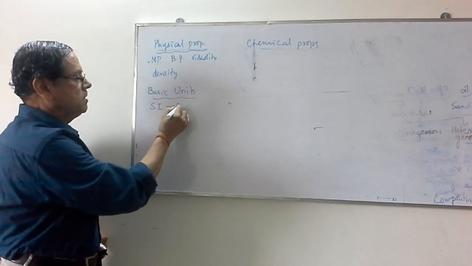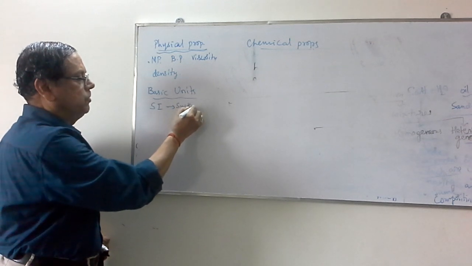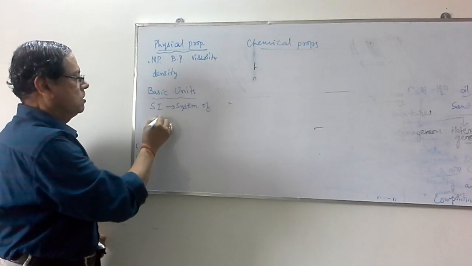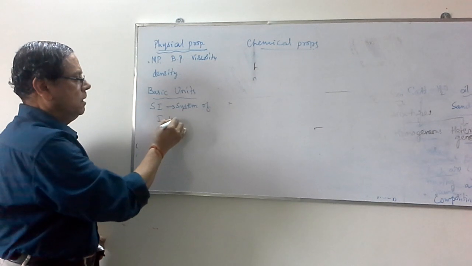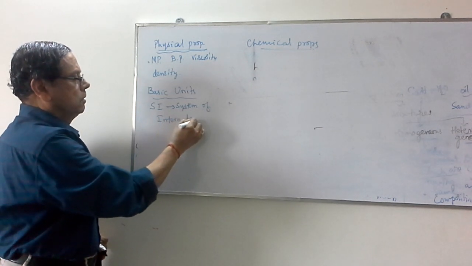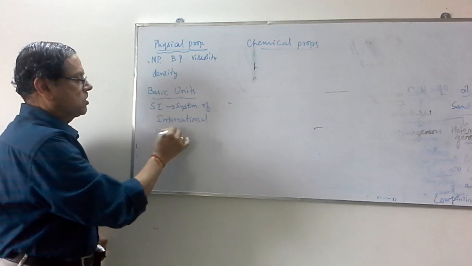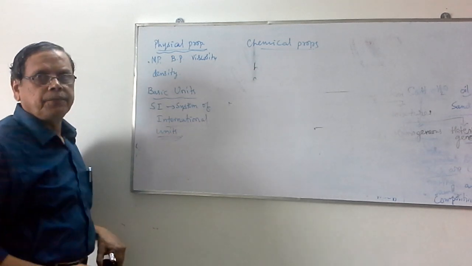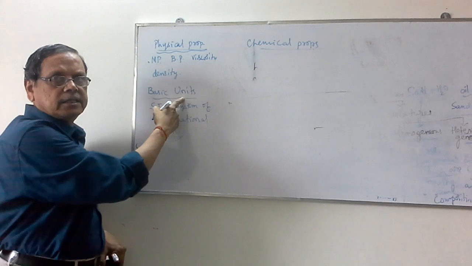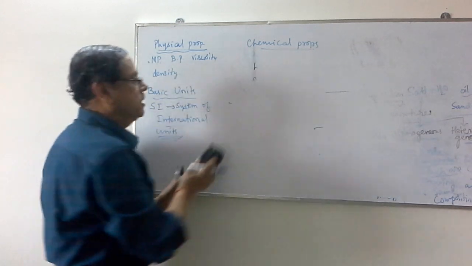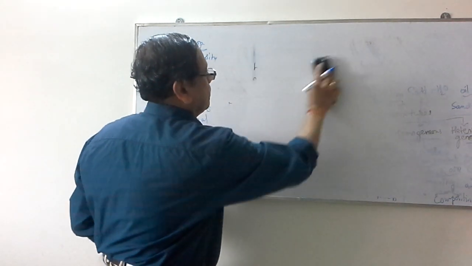In this system of international units, there are 7 basic units which can be listed like this.